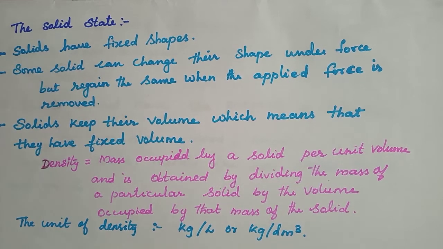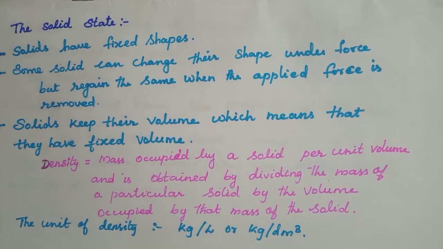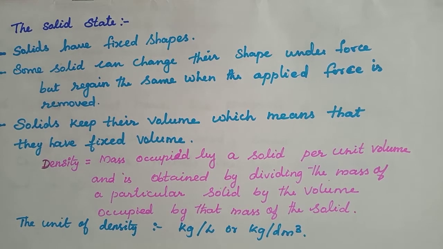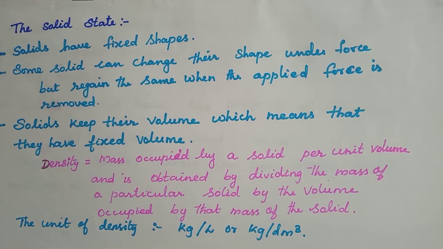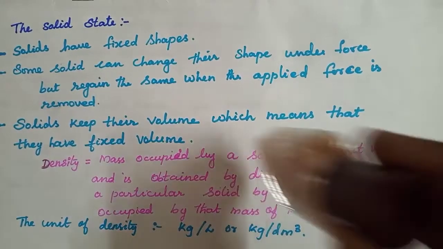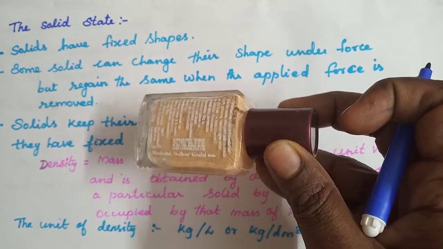For example, small blue crystals of copper sulfate have needle-like shapes, which they retain whether kept in a beaker, a china dish, or on the palm of our hand. It will not change shape; it has a fixed shape. See, for example, here you see this is a bottle.